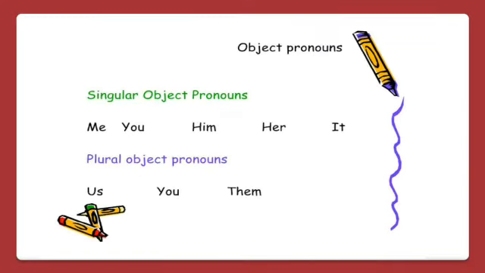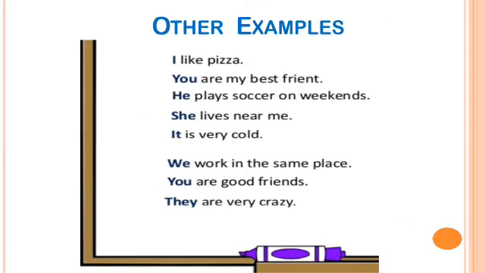Singular object pronouns are me, you, him, her, it. And plural object pronouns are us, you, them. So these are singular and plural object pronouns. These are some other examples of personal pronouns. I like pizza. You are my best friend.